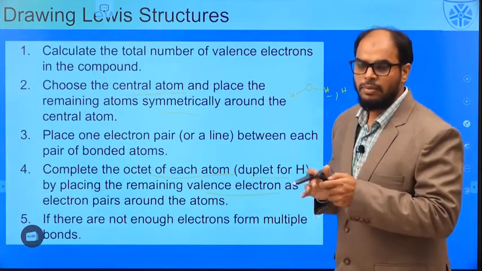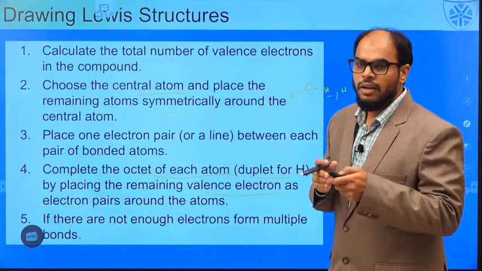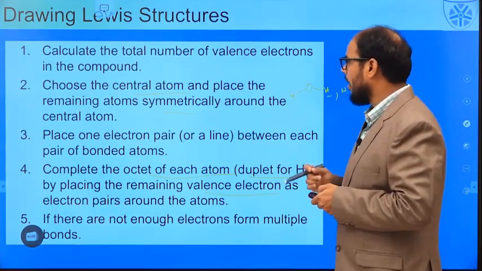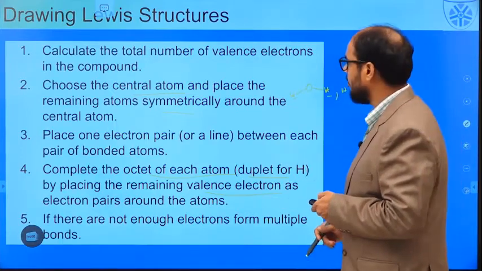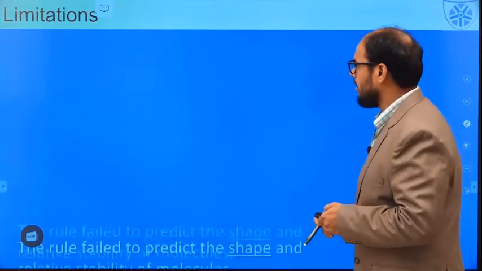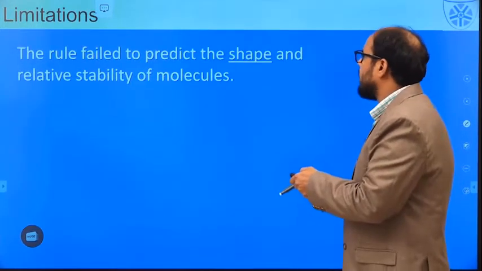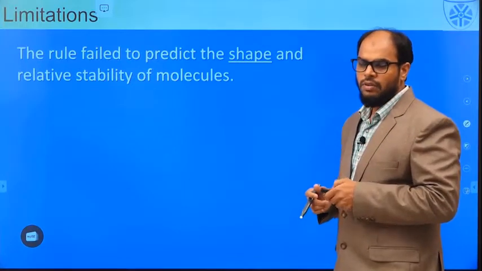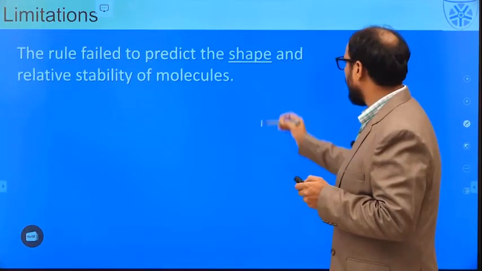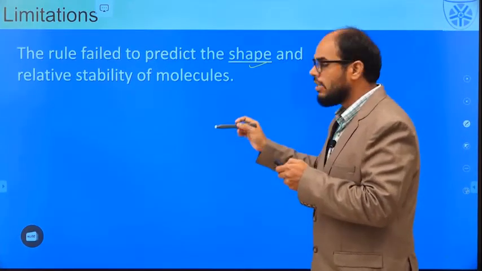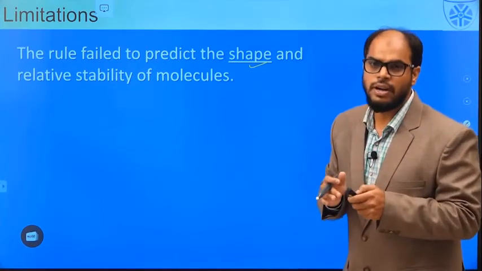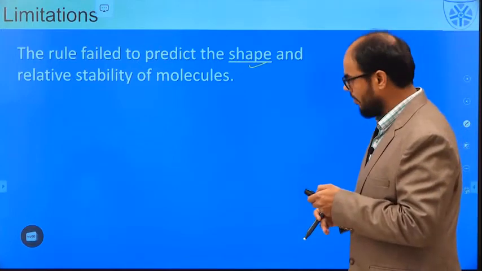So this is the way the primitive chemical compounds were understood by Lewis and Kossel, by drawing dots, and these dots are nothing but the valence electrons. And we have got some limitations with these structures. The rule failed to predict the shape and the relative stability of the molecules. It was trying to talk only about the one term, that is the octet. It never actually talked about the shape of the molecule. It never talked about the stability of the molecule. So this is one of the important aspects which was not addressed by the Lewis dot structures.